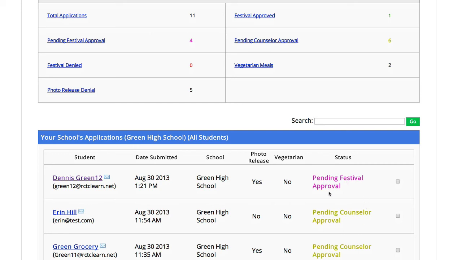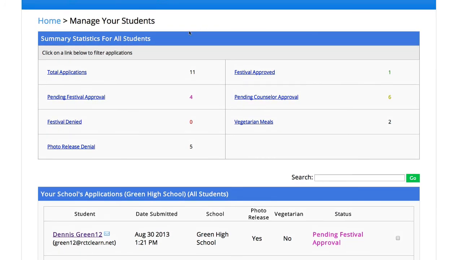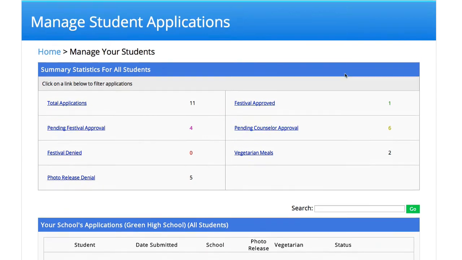So in other words, now it is for the festival host, Mayo Clinic, to continue, once they receive the application and the proper signatures, to then approve this user for coming to the festival. And these are all in these summary counts at the top. So you'll know all your total applications, and you'll know all of your festival approvals, which I've now increased to 1 because Dennis Green 12, if you will, has already been approved.